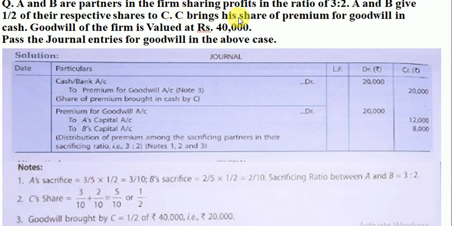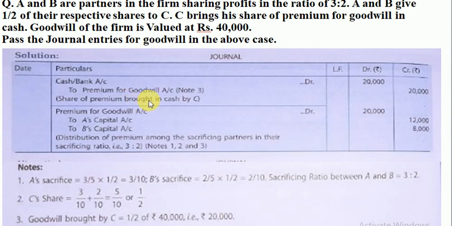C brings his share of premium for goodwill in cash. See here, in cash. That means which case is this out of the two cases we have discussed? This is case 2. Goodwill of the firm is valued at 40,000. So we will have the entry for the premium for goodwill brought by the partner C. So the entry goes: cash or bank account debit 20,000 to premium for goodwill account 20,000, being premium brought in